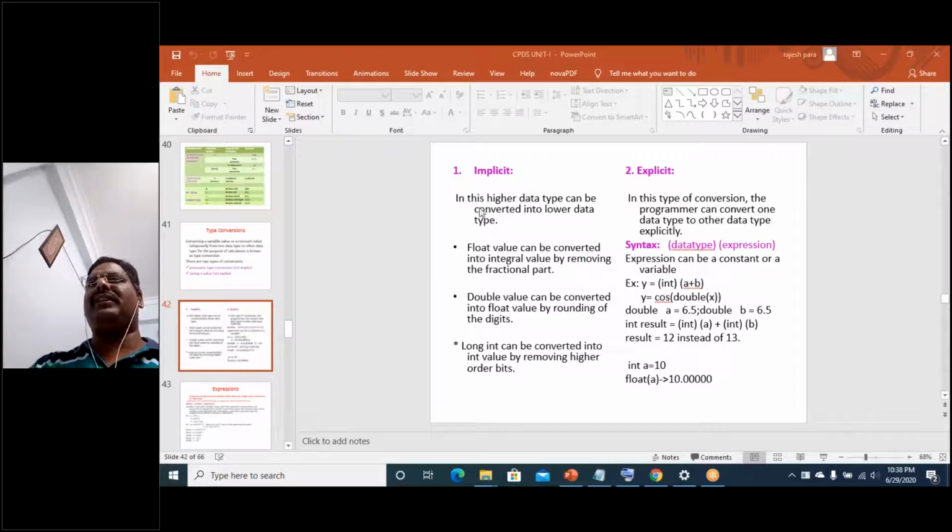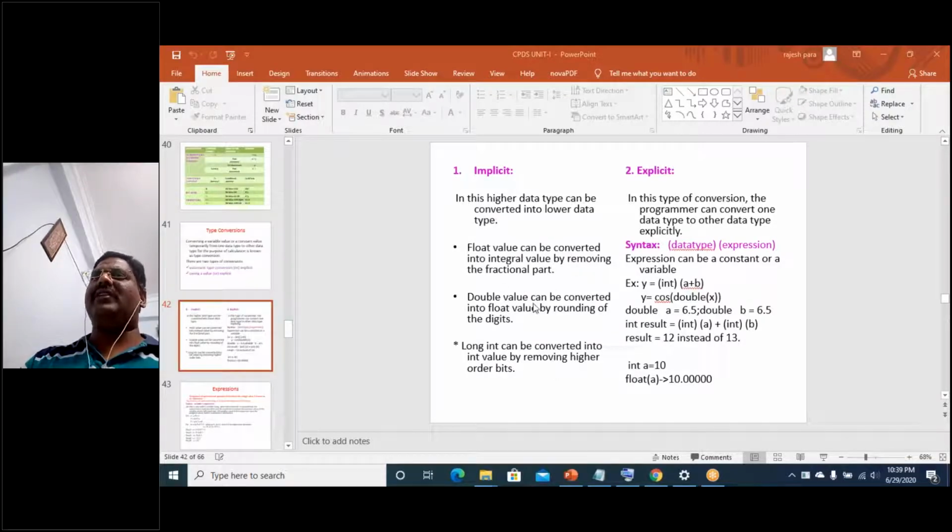That is what this definition is trying to say: a higher data type can be converted into a lower data type. A float value can be converted into an integer value by removing the fractional part. A double value can be converted into a float value by rounding the digits. A long int can be converted into an int value by removing the higher order bits.